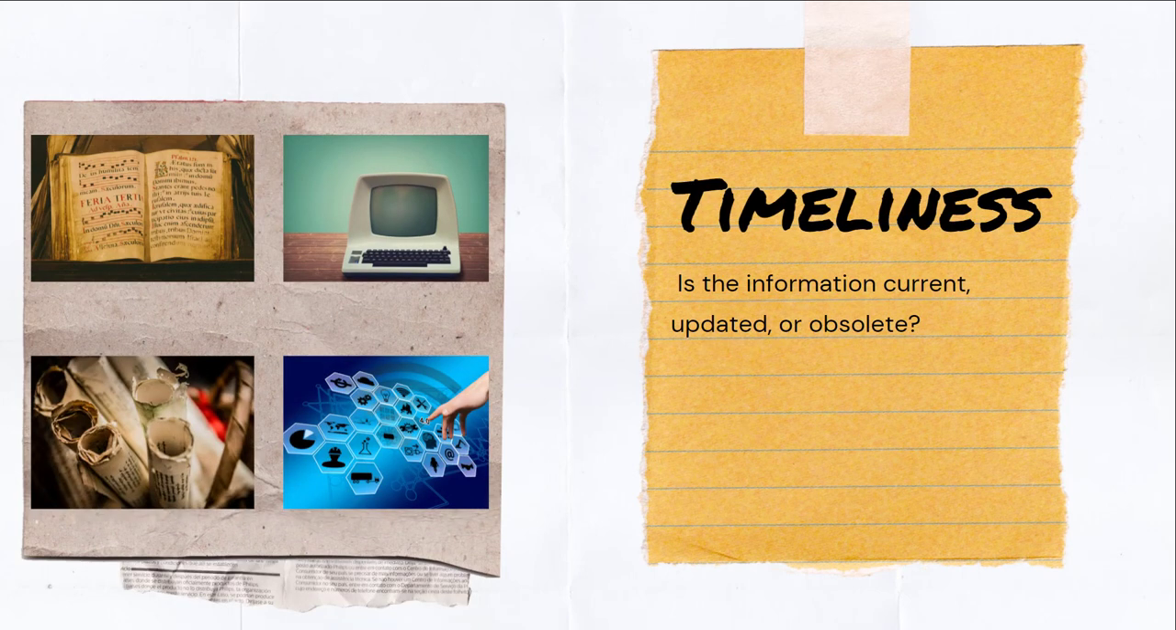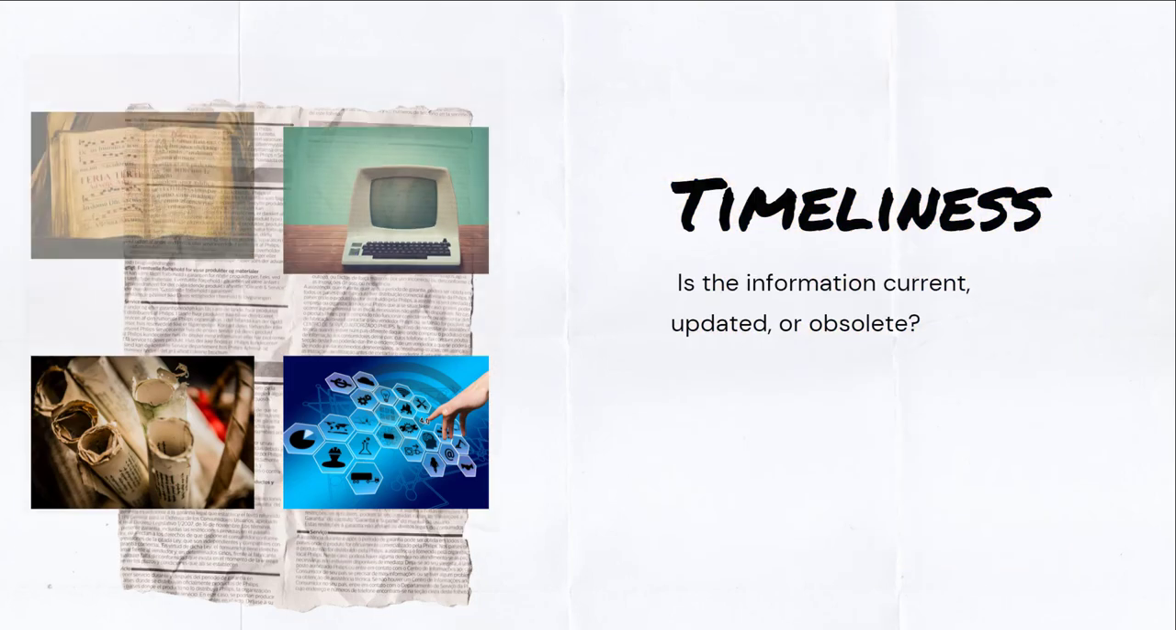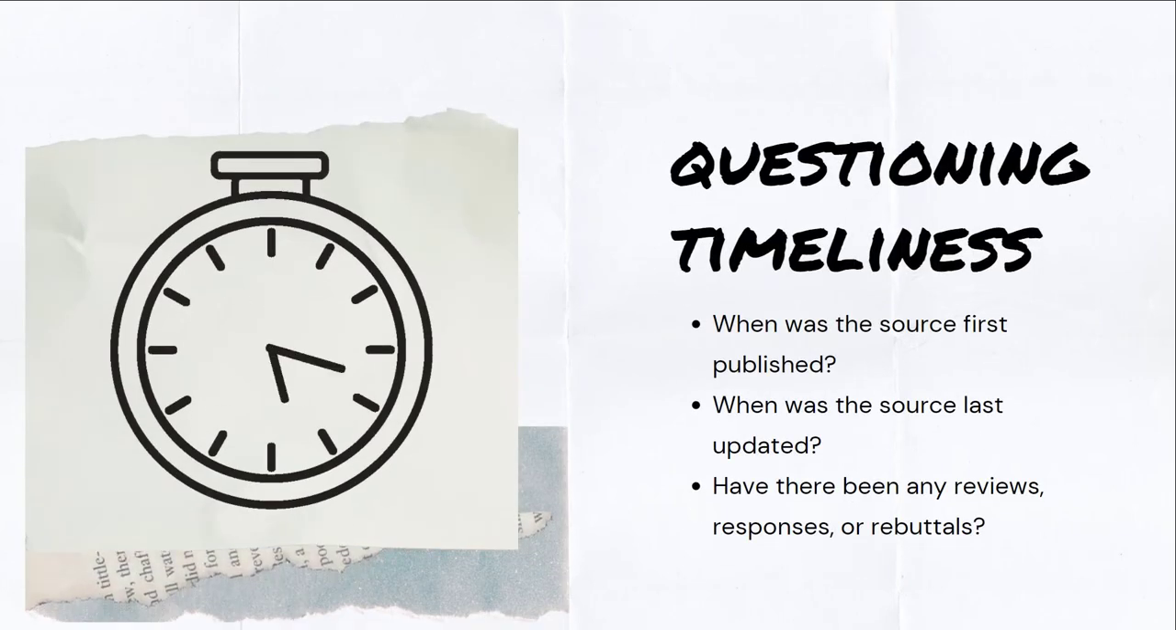Timeliness is the last element used to evaluate sources. When considering timeliness, think about if the information is current, updated, or obsolete. Consider when the author published the information. Timeliness can be important depending on the topic. Think about these questions when evaluating a source for timeliness.